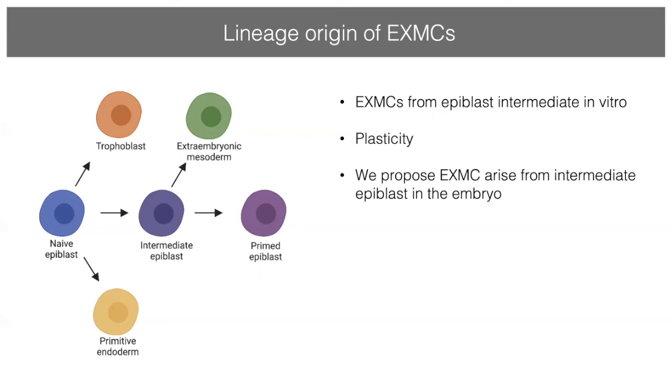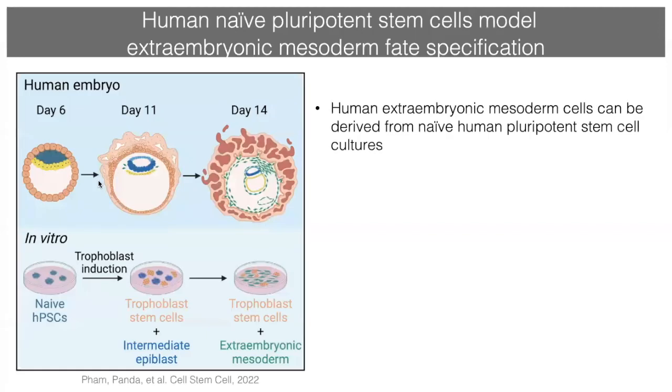We also found evidence for plasticity because intermediate epiblast cells could also give rise to trophoblast. And when we sorted early trophoblast intermediate, this could give rise to both trophoblast and extraembryonic mesoderm. So I cannot tell you with certainty what the lineage origin of the cells is in vitro. I can certainly not tell you what it is in the embryo. But the interesting hypothesis that came from these experiments is that the intermediate epiblast could be competent for extraembryonic mesoderm lineage induction, which is an interesting avenue for future research.